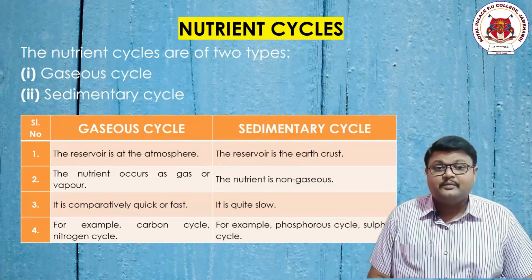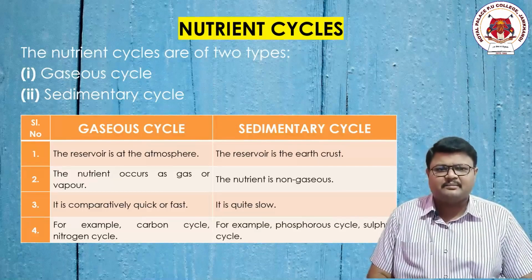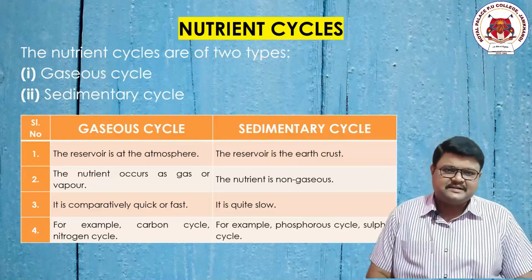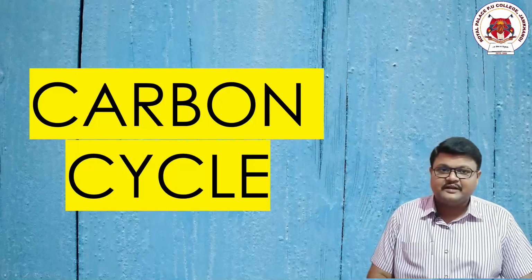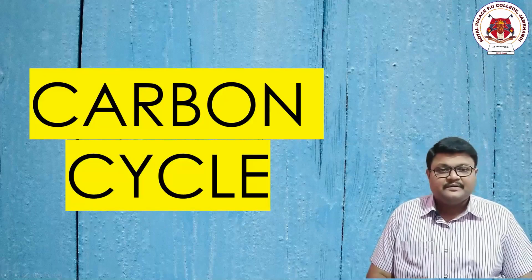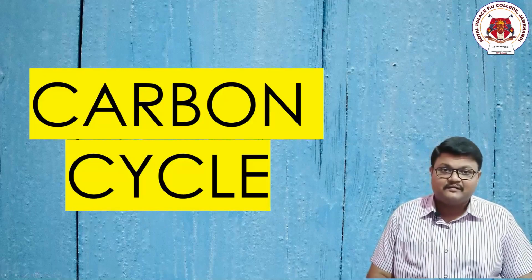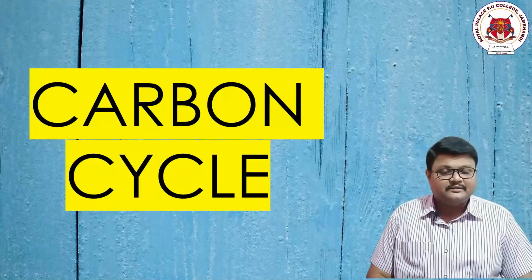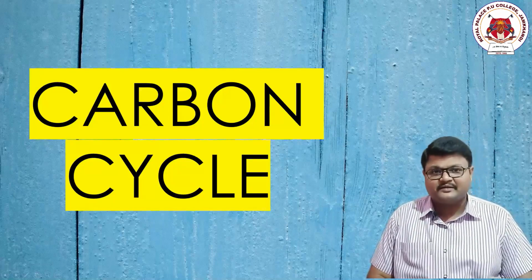Dear students, I hope you understood the basic examples, the easiest explanation of this particular topic. Now let us enter into one of the examples of nutrient cycling, and that is carbon cycle. Remember, they have taken two examples, one as the carbon cycle and another one as the phosphorus cycle: carbon as the gaseous cycling example and phosphorus as the sedimentary cycle example.